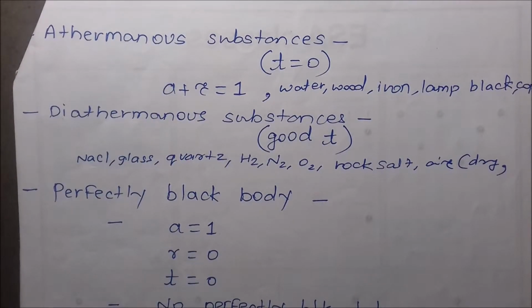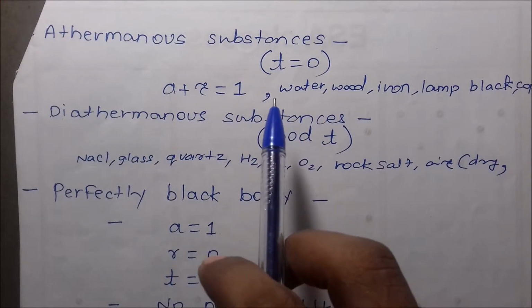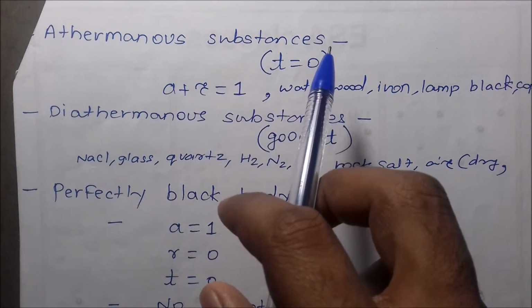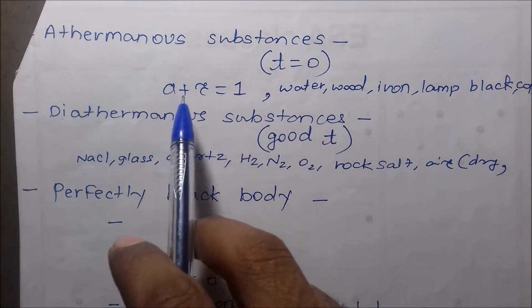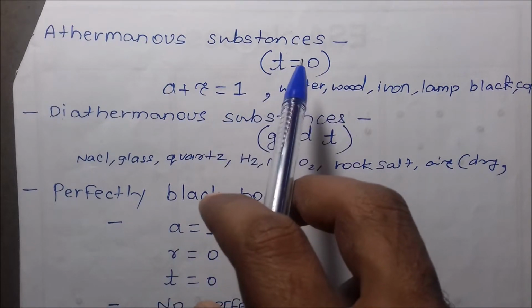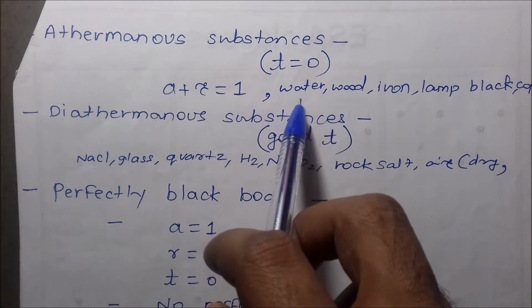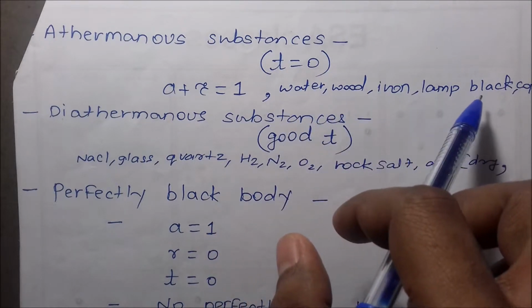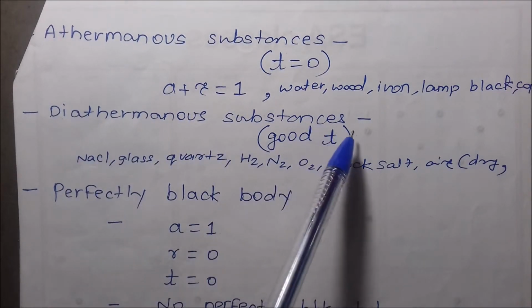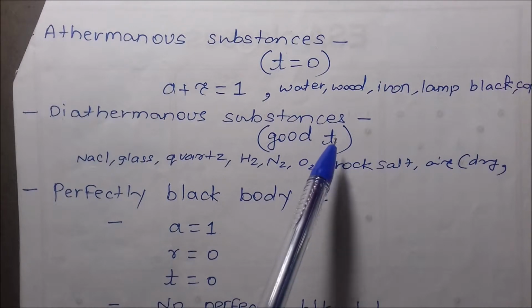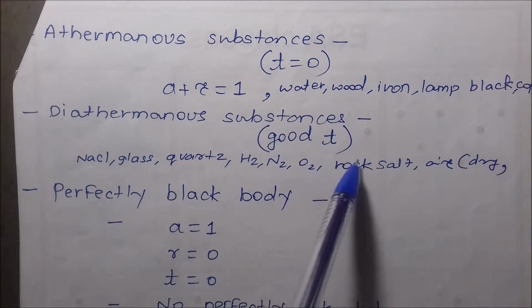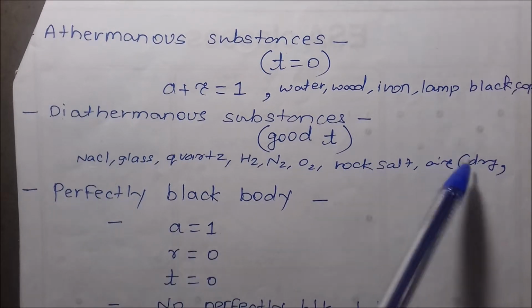Then athermanous substances means bad transmitters of heat. A plus R is equal to 1, T is almost 0. Coefficient of transmission is almost 0. Examples are water, wood, iron, lamp black and copper. Then diathermanous substances. They are good transmitters of heat. Examples: NaCl, glass, quartz, H2, N2, O2, rock salt, air, dry air.